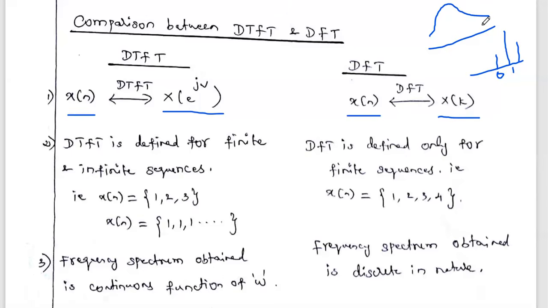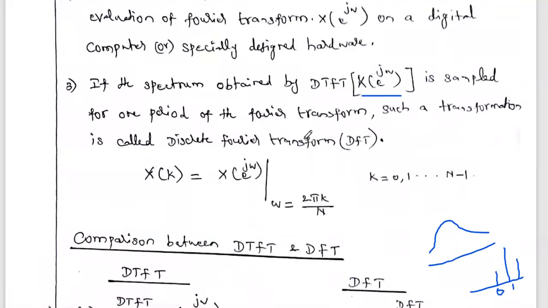The process of converting the continuous signal into discrete is said to be the sampling process. In the continuous spectrum, we take samples at k equal to 0, k equal to 1, k equal to 2, at discrete instants of time. If we take the values, we get the discrete graph. So the DFT, X of k, is a sampled version of X of e power j omega. That is the relation between DTFT and DFT.